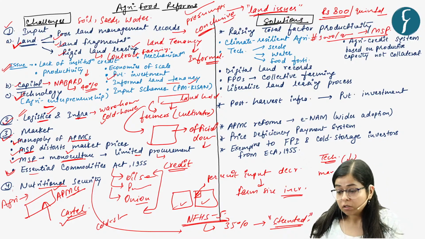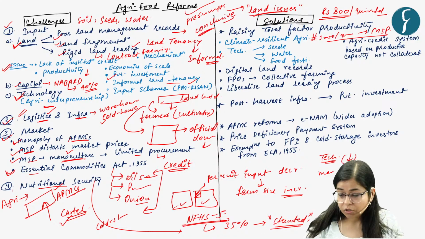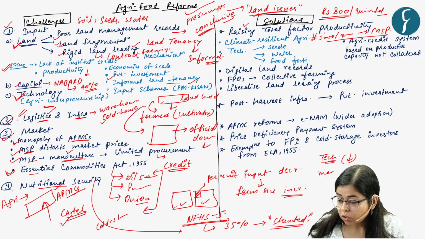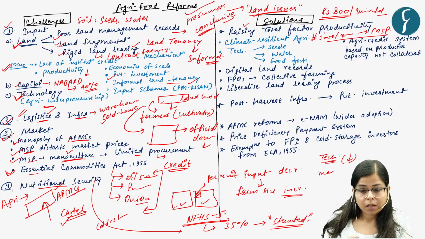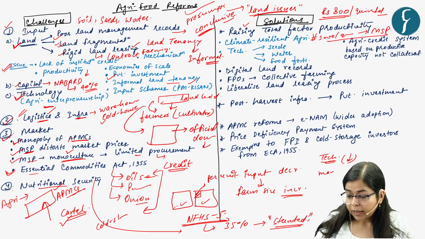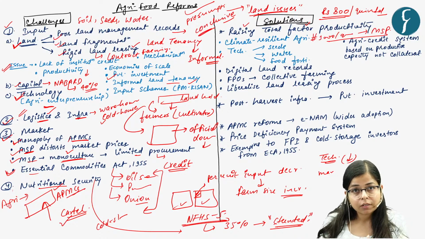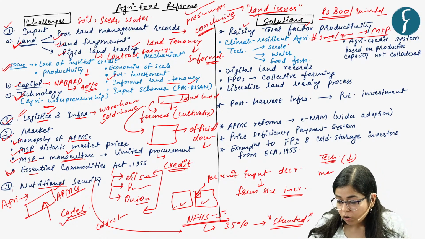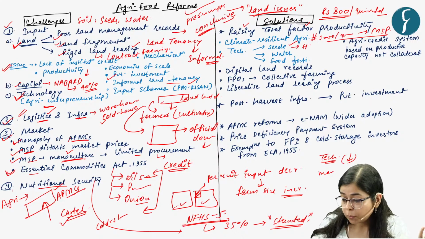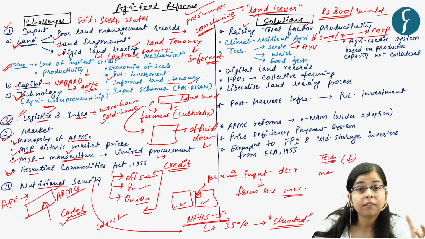Now what should be the solutions for it? Solutions should be raising total factor productivity. That is the first solution, that factor productivity or efficiency of inputs should be increased. How so? For seeds, more research should be done in order to procure high yielding varieties of seeds.